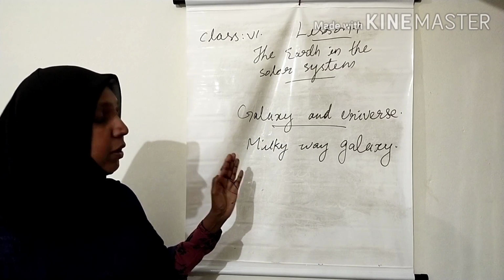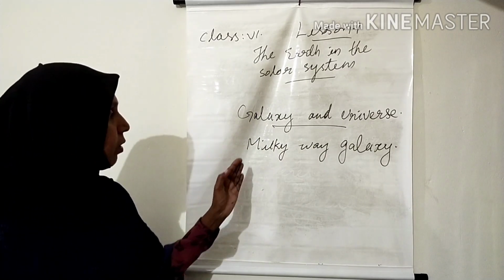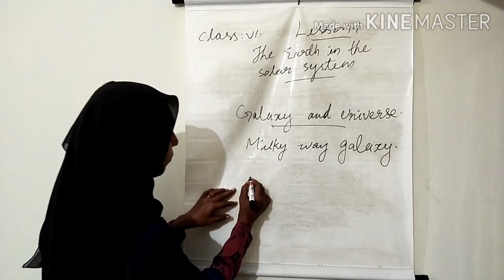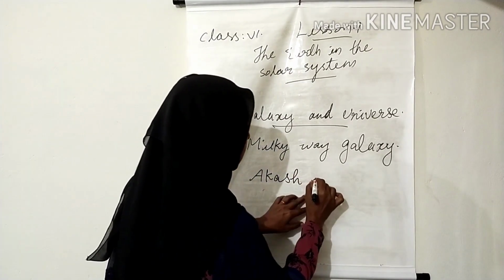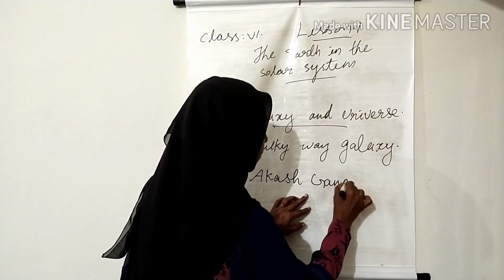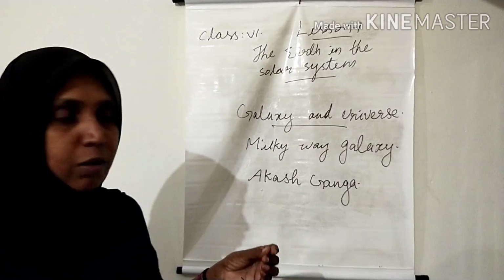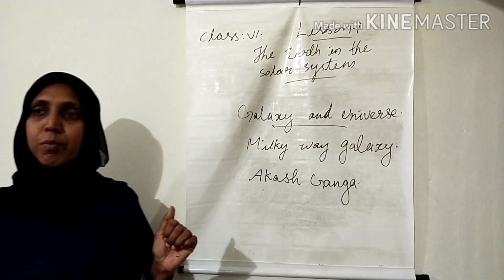So children, in ancient times, people called the Milky Way galaxy Akash Ganga. Can you tell me why people called the Milky Way Akash Ganga?